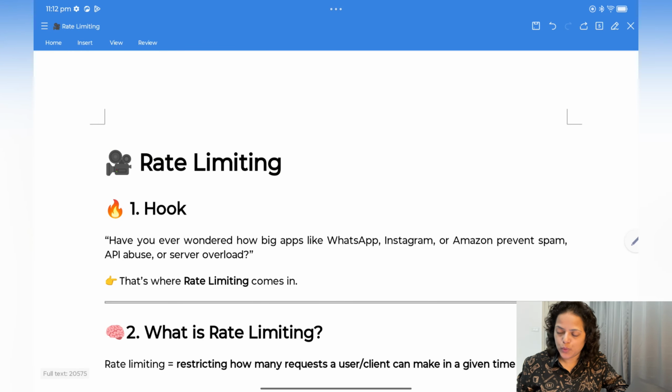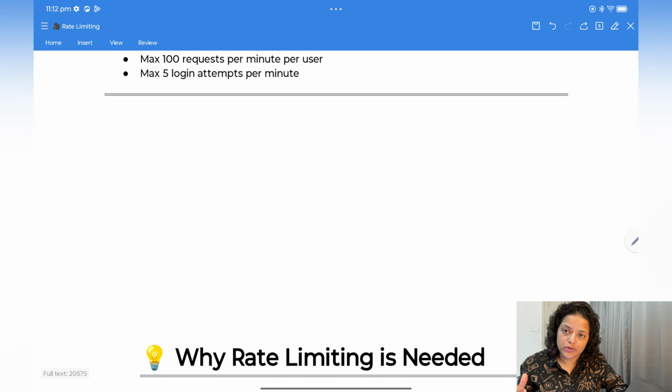Hey guys, so let's discuss a new topic from system design, which is called rate limiting. In rate limiting, it's like restricting how many requests a user can make in a given time window. For example, we'll come to this theory part later.